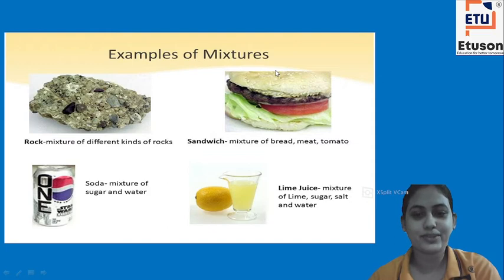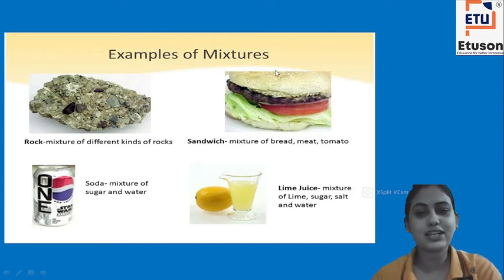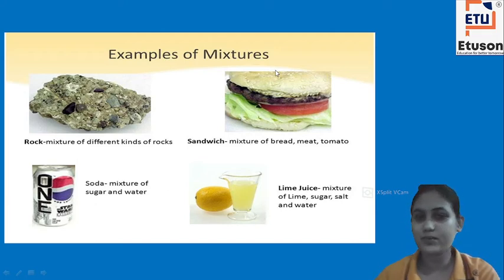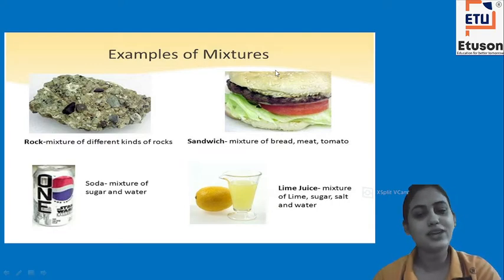We can separate them by many processes. Suppose we are to separate the pebbles from rice. We can see the bigger sized pebbles and remove them by hand. That is called hand picking. There are many kinds of processes used for separating these substances.